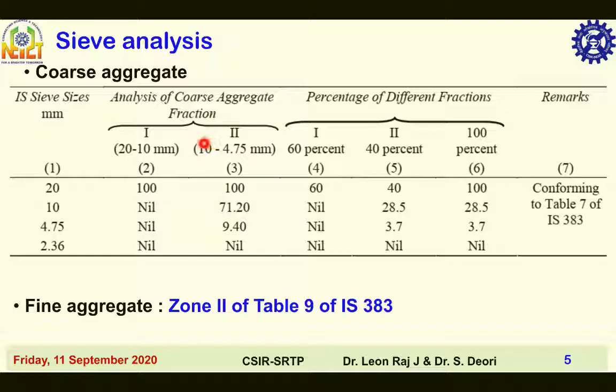Then you can see the 10-4.75 aggregates: 100 percent by weight pass through the 20 mm sieve, 71.20 percent pass through the 10 mm sieve, 9.40 percent pass through 4.75 mm, and it is completely retained by the 2.36 mm sieve.